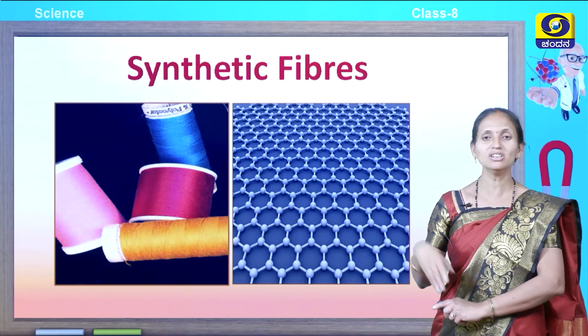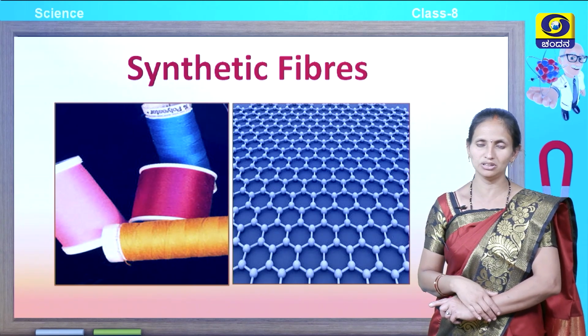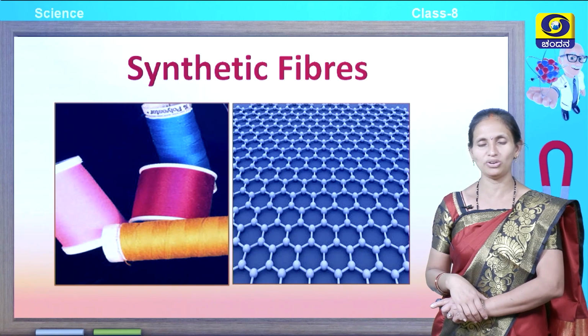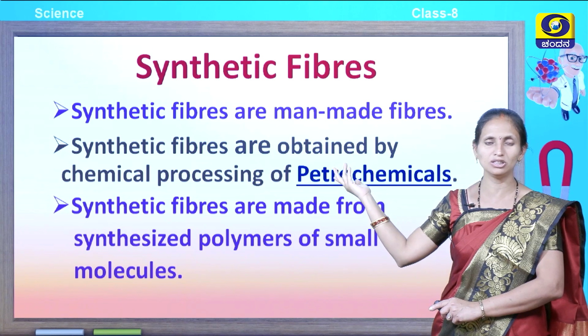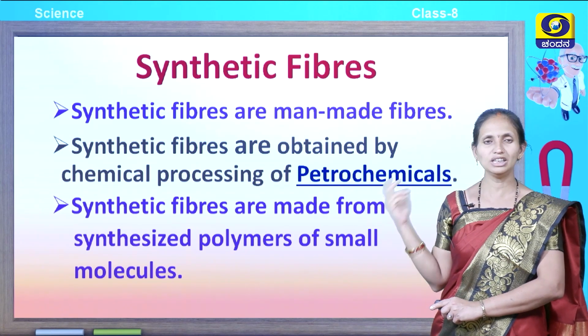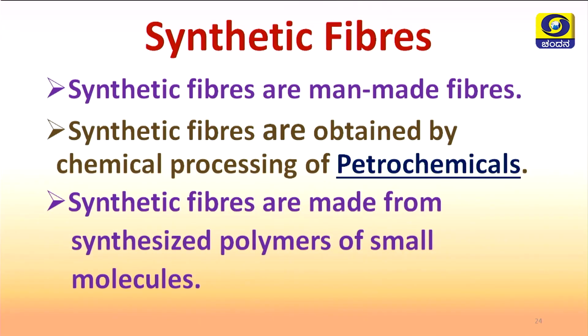Let's talk about the synthetic fibers. Synthetic fibers are artificial fibers, which are not naturally found. They are made by man, so they are called man-made fibers. Synthetic fibers are obtained by chemical processing of petrochemicals. Petrol, water and air, a combination of these forms petrochemicals. Synthetic fibers are made from synthesized polymers of small molecules.